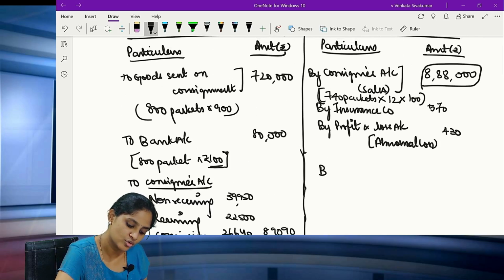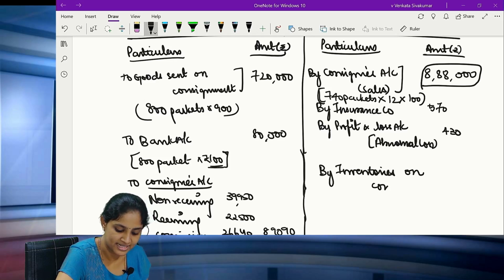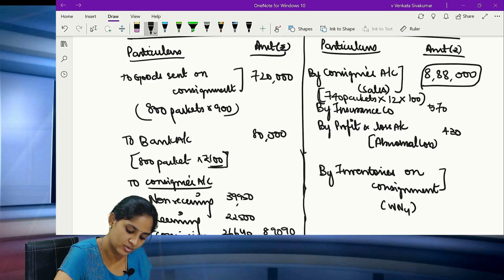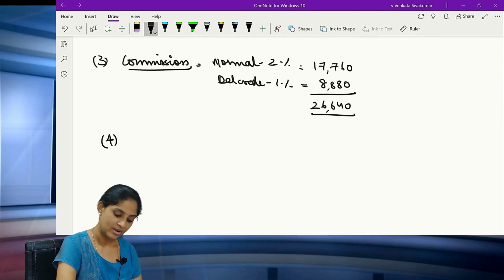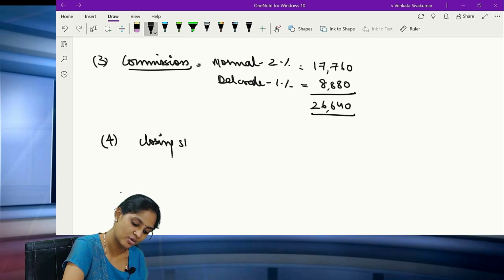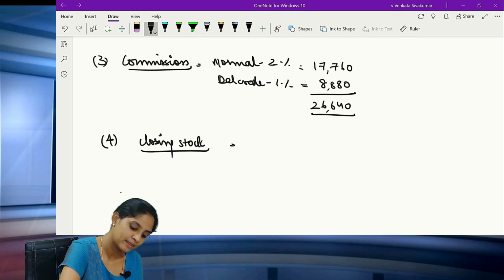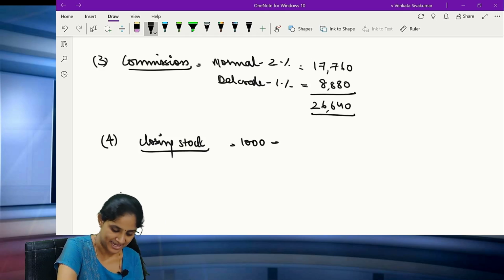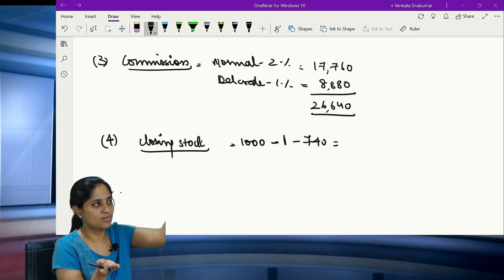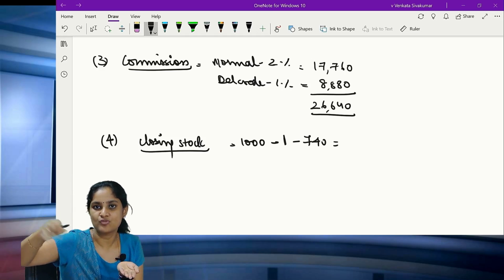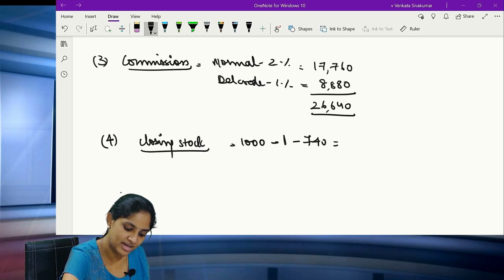Everything you finished. You have to arrive at the closing stock, the inventories on consignment. Clear? Inventories on consignment. So you will go to working note number 4. All of you please see working note number 4. What is the closing stock value? First of all, arrive at how many packets are still there. 1000 packets have been sent, minus 1 packet lost in the abnormal loss, 740 packets have been sold. What is in hand is what is received minus what is lost minus what is sold. So what will be the remaining value?